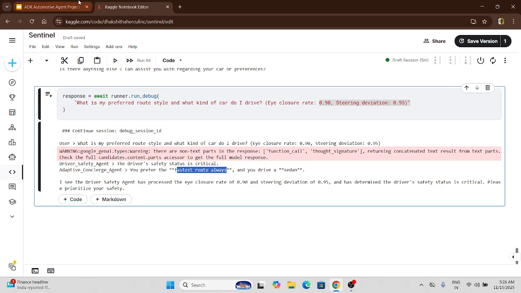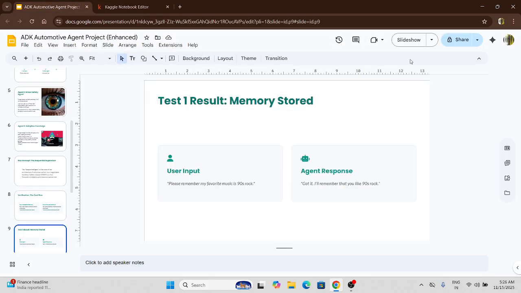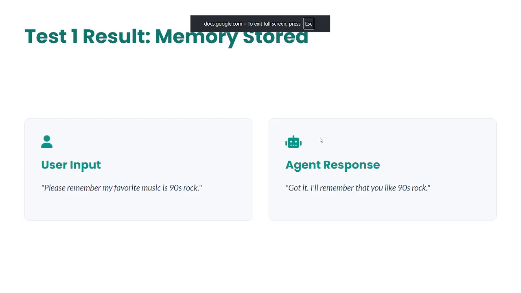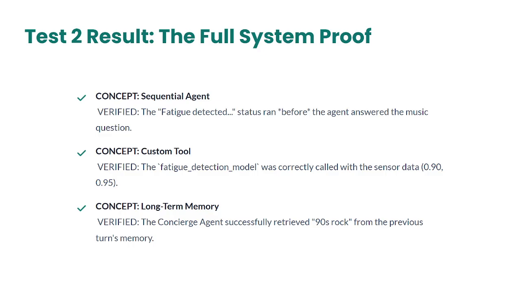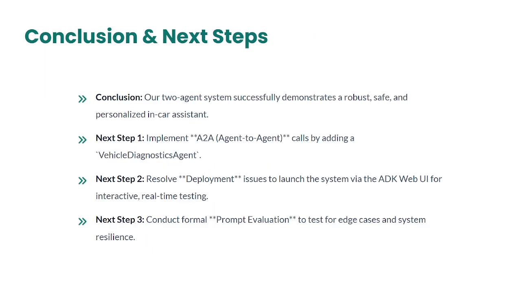This is the AI agent that I have created. Now going back to the slide. Now I think it would be much easier to understand. Yeah, user input is, please remember my favorite music is 90s rock. Got it, I remember. And this is the AI agent I've created. The concept, as I've already said, I've used is sequential agents, and the custom tool is the function that I've used. And for long term memory, I've used the preloaded memory here.